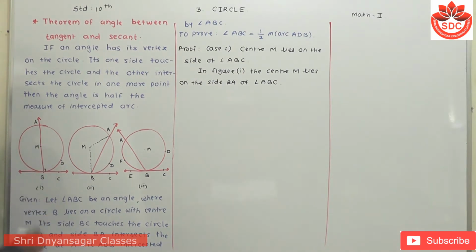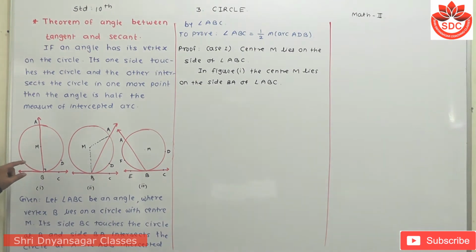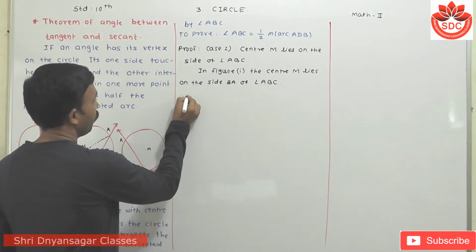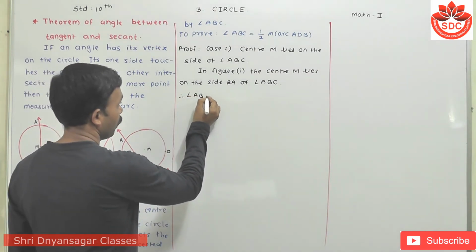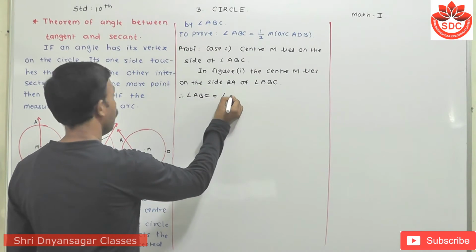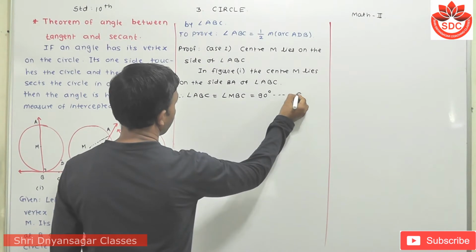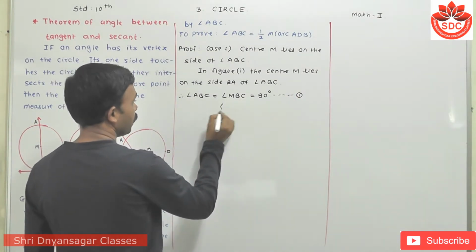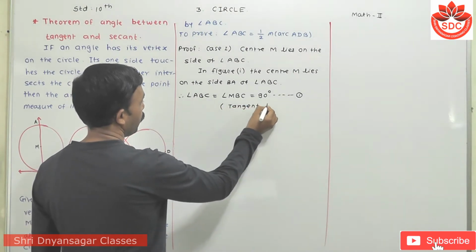So this angle is how much? 90 degrees. Therefore, look carefully, the measure of angle ABC is equal to angle MBC, which is equal to 90 degrees. Let this be equation number first. The reason is by using the tangent theorem.